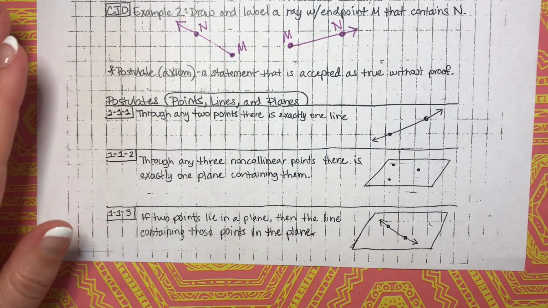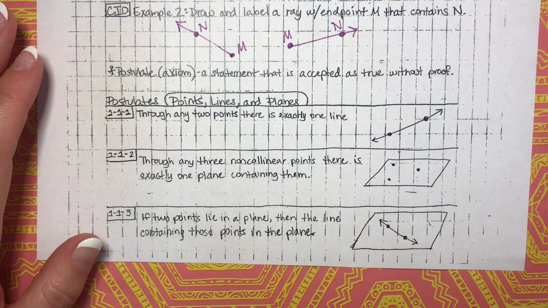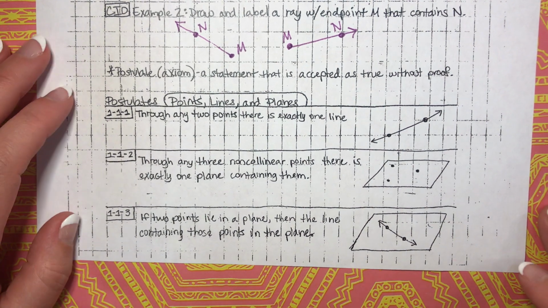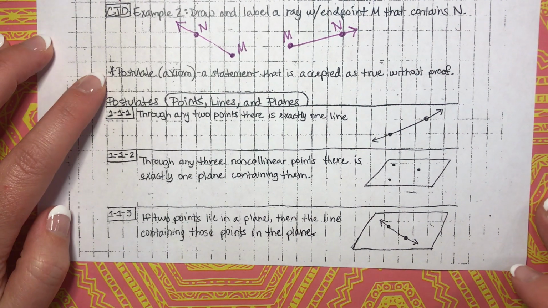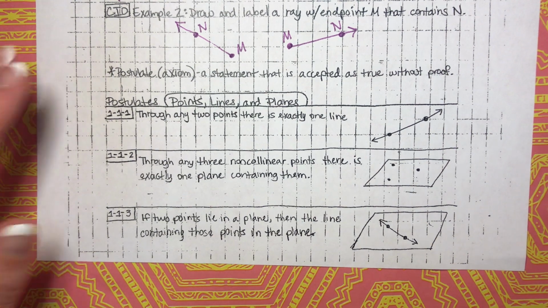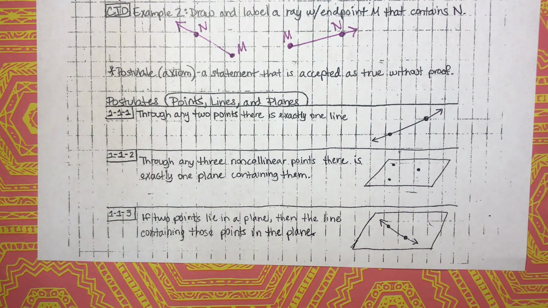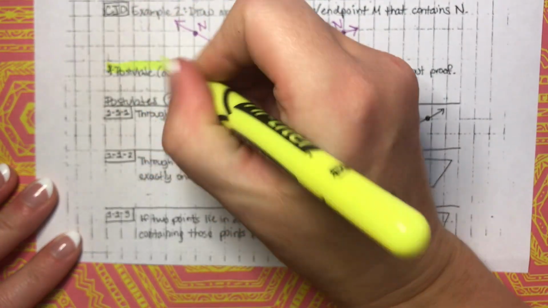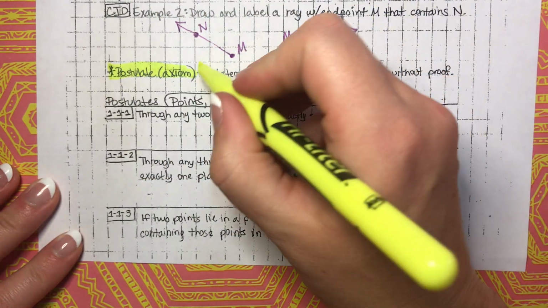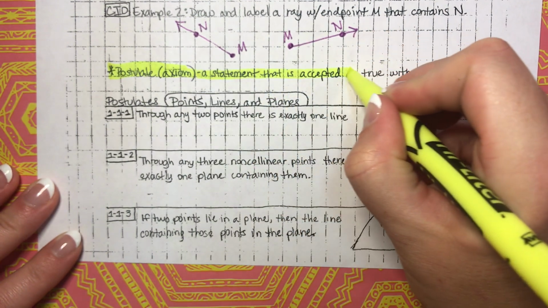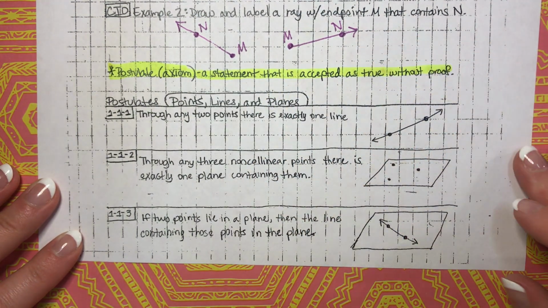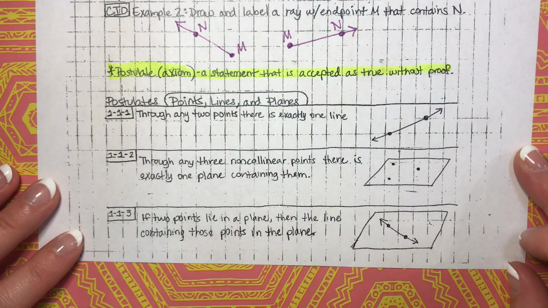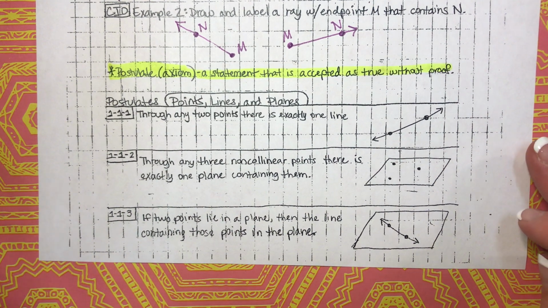We're getting ready to talk about example number 3, but before we do that, we're going to have to talk about some postulates first. Now, postulate, that is a really fancy name, postulate or axiom. It is a statement that is accepted as true without proof. That is what a postulate is.